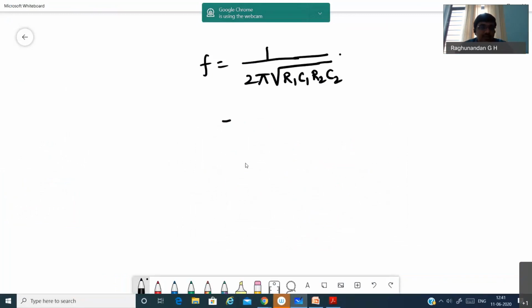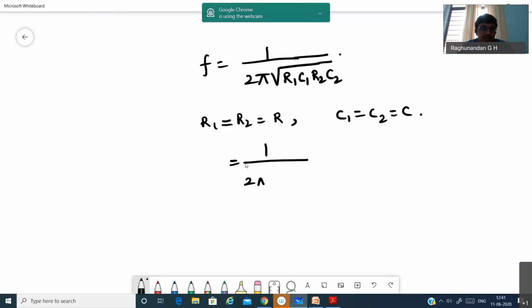Suppose R1 is equal to R2 is equal to R, C1 is equal to C2 is equal to C. Then the above equation becomes 1 divided by 2 pi into root of RC square, the square gets cancelled, and you'll be having 1 divided by 2 pi RC.